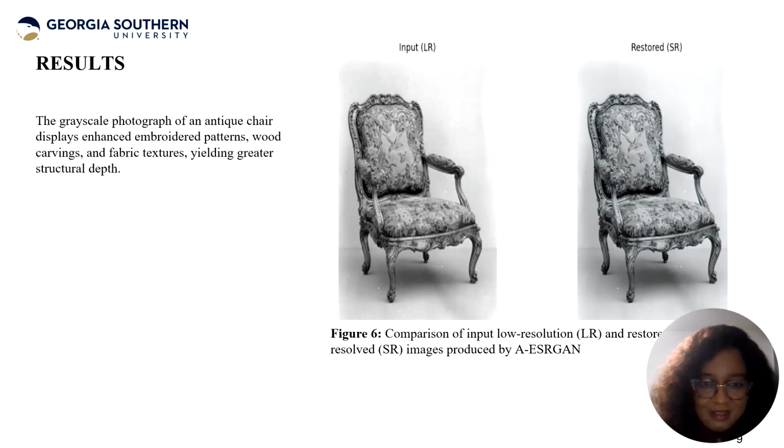We can see the embroidered patterns becoming more obvious. We can see the fabric texture. We can see some carving on the wood. This again, we are attributing to the attention enhanced RRDB architecture of our model.